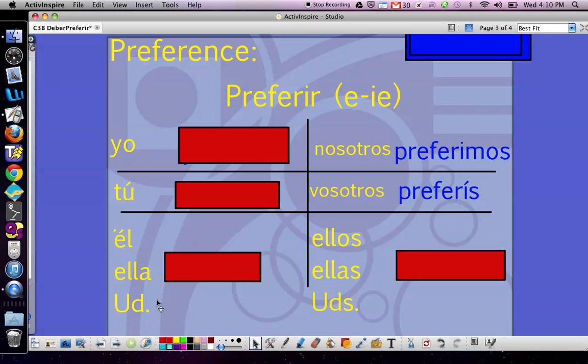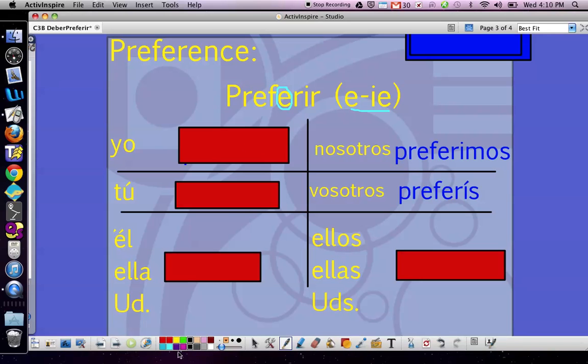However, when I do the other four forms, the ones that were covered in red, I have to take an extra little step. Not only do I have to add the ending, like for example in the yo form, the O, I also have to change this second E right here to IE, just as it says right here.